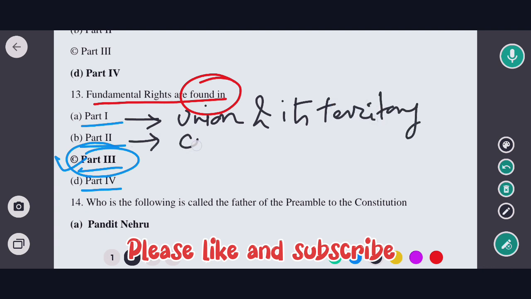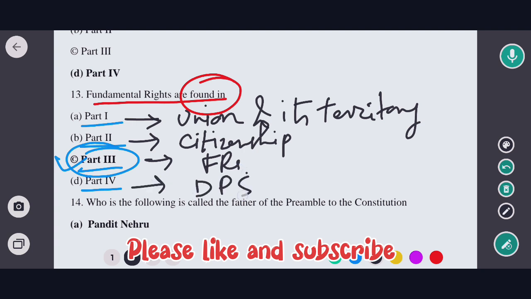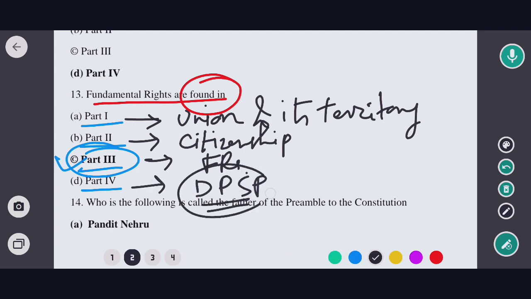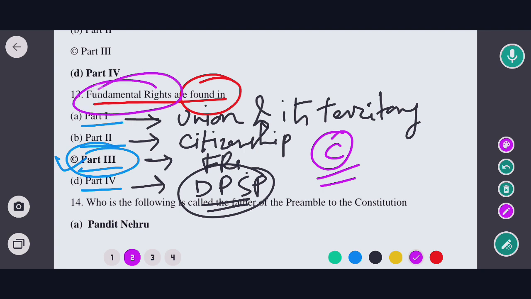Part 2 is all about citizenship. Part 3 is all about fundamental rights. And part 4 is all about DPSP, directive principles of state policy. So the correct option would be option C.